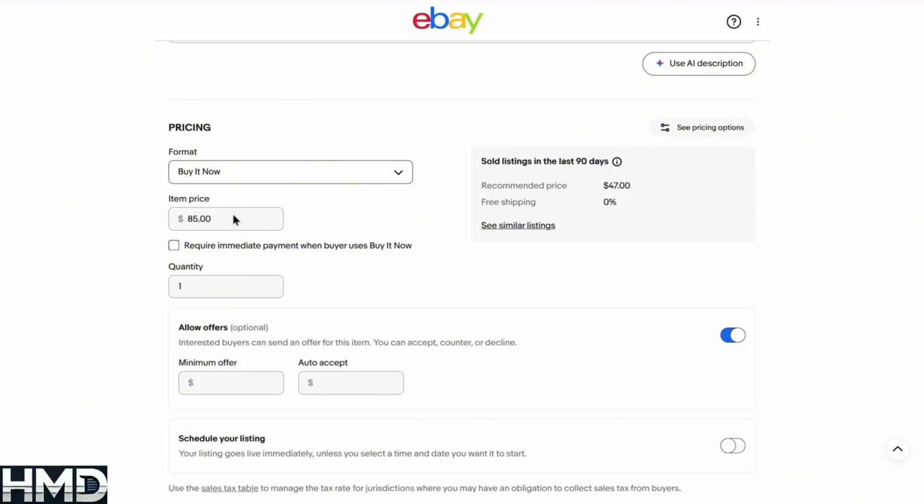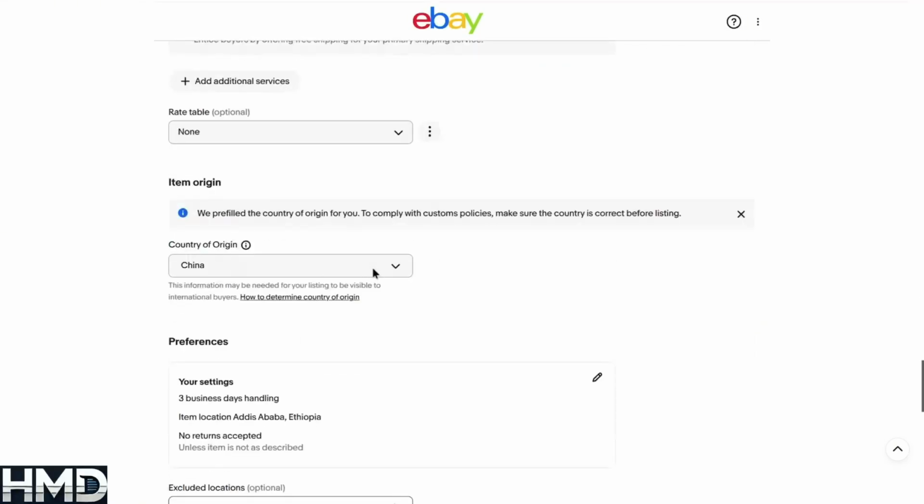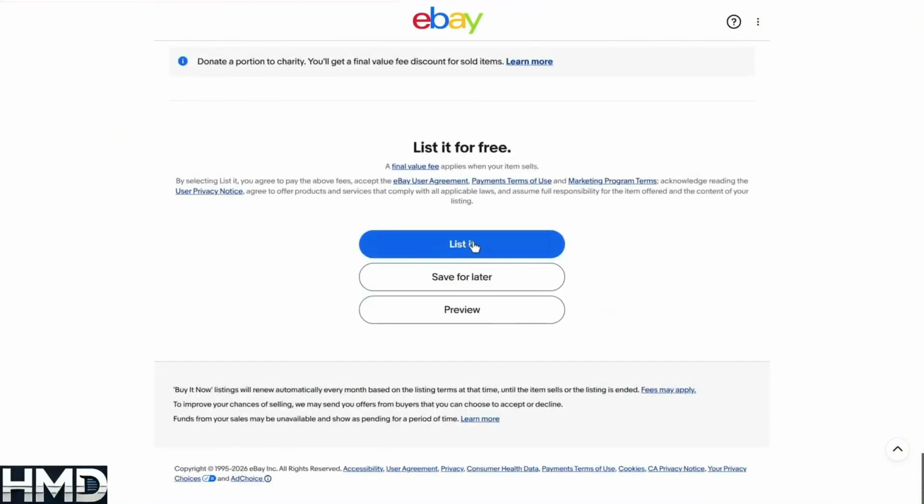Once the format is set to Buy It Now, you'll see the quantity field. Now enter the number of items you have in stock. For example, 1 equals single item and 3 equals 3 units available. After updating the quantity, review your listing and click List Item. Your listing will now reflect the updated quantity.